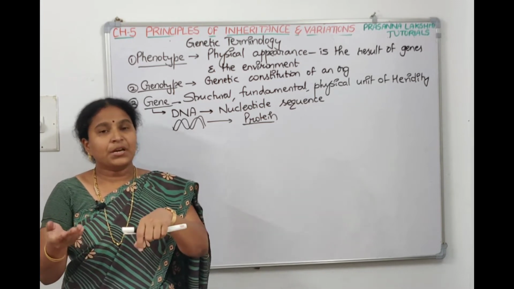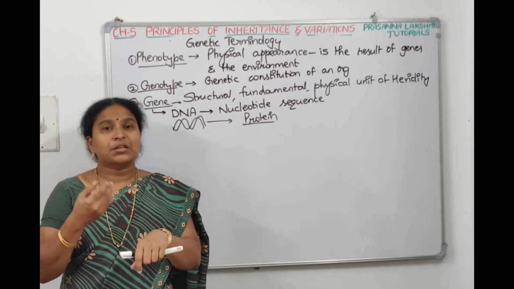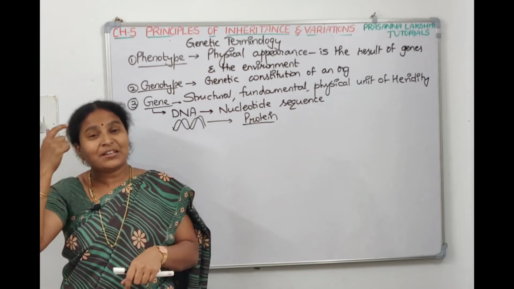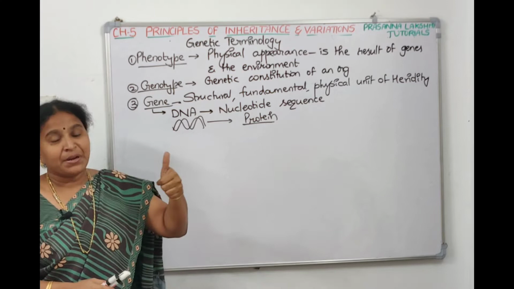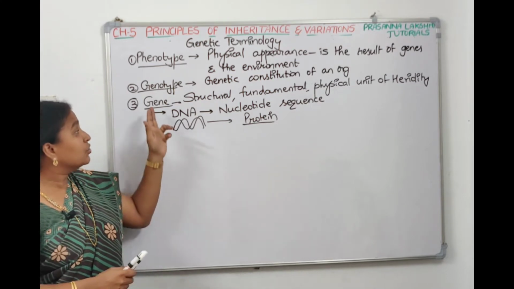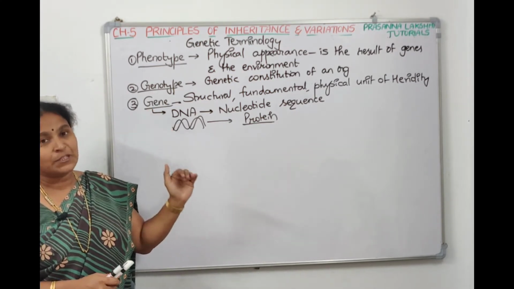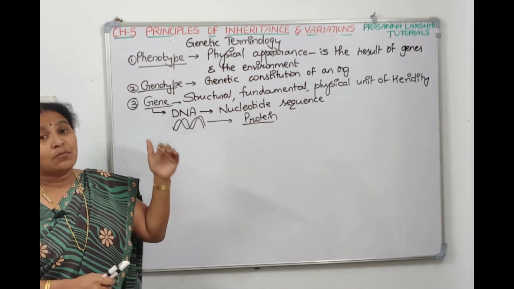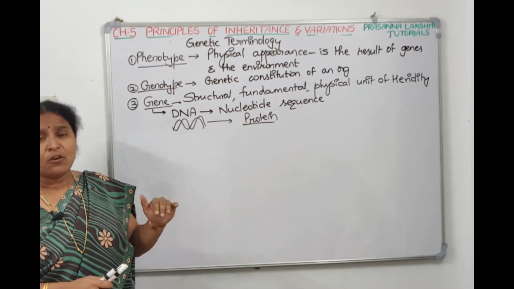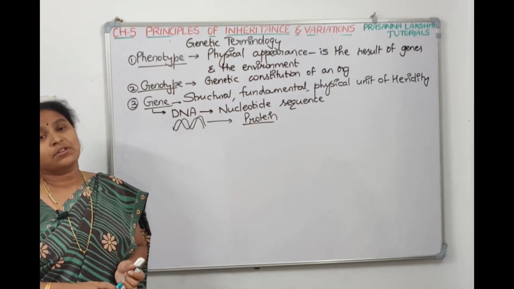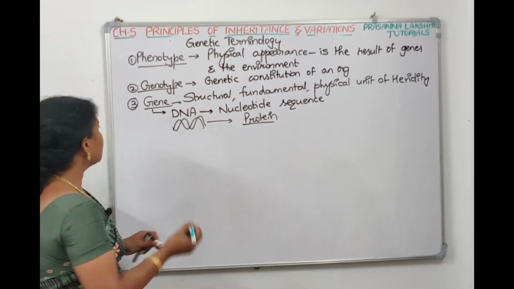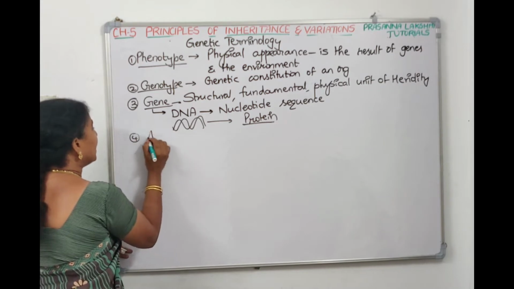A particular protein is coded, that's why my complexion is like this, my hair is like this, my height is like this. So phenotype means physical appearance, genotype means genetic makeup, and gene means a structural, functional, physical unit of heredity. What is the gene made of? DNA. What is DNA? A nucleotide sequence. What is that nucleotide sequence coding for? A protein. Now let us see the next one. What are alleles?